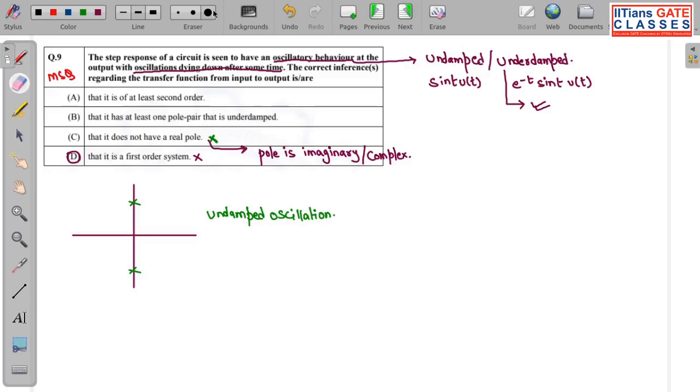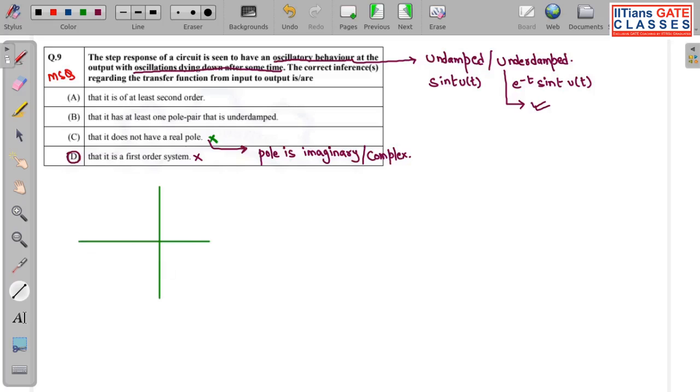We know a system is underdamped if the pole zero plot has a complex pole like this.